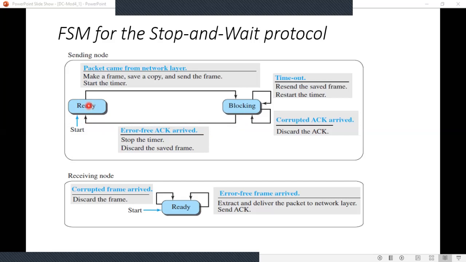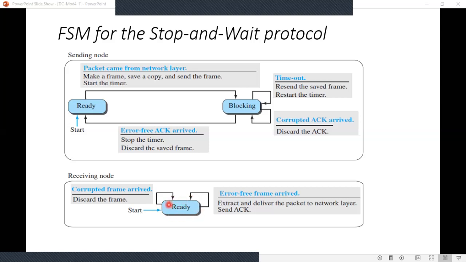Okay. Now at the receiving node, the receiver node is always in the ready state. So here this is the start of the state. This arrow mark represents the start of the state. These states are always represented by a rounded rectangle. Okay, this rounded rectangle represents the state.